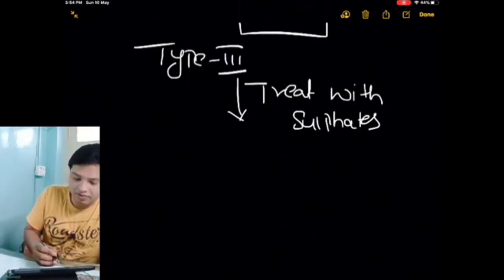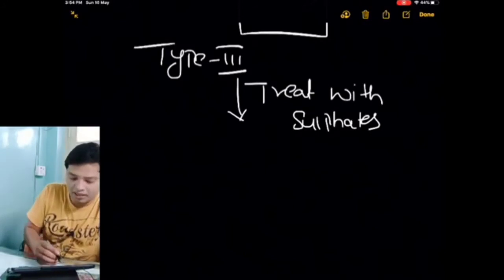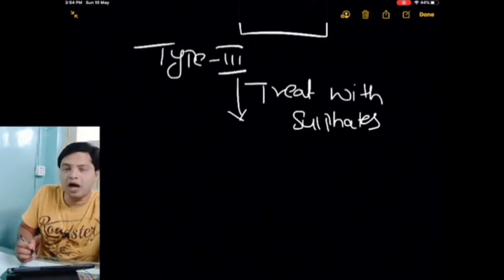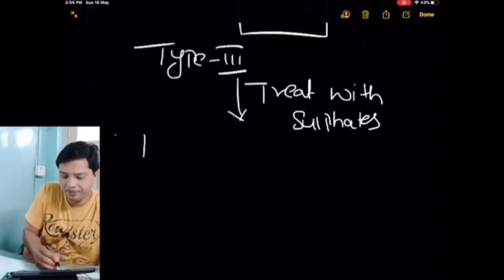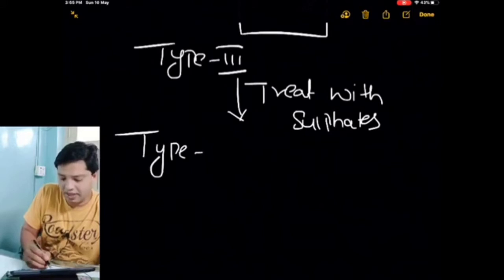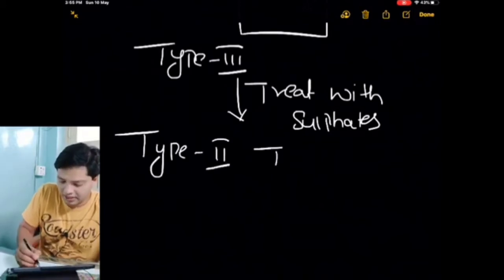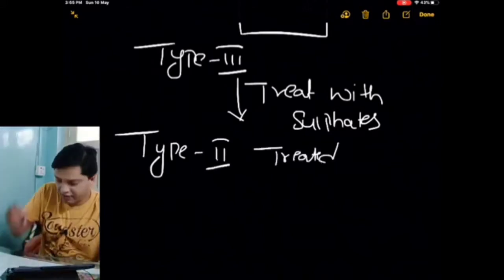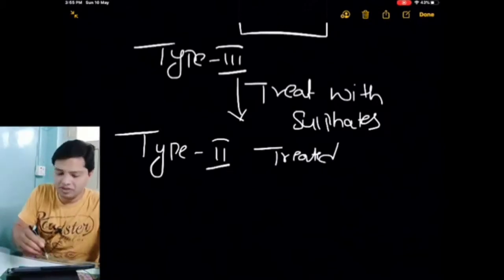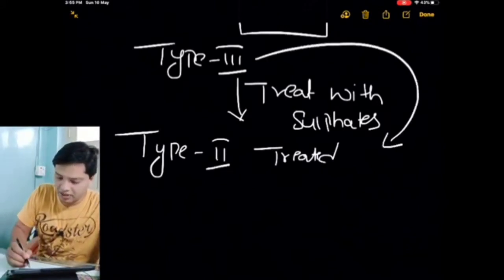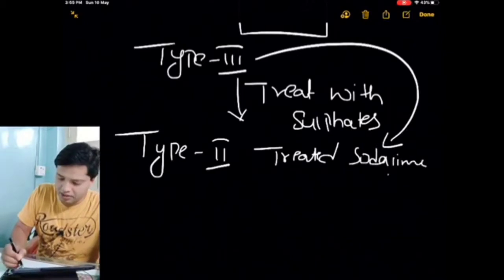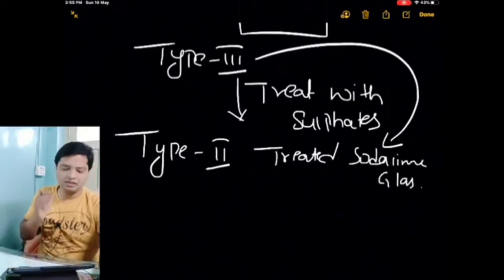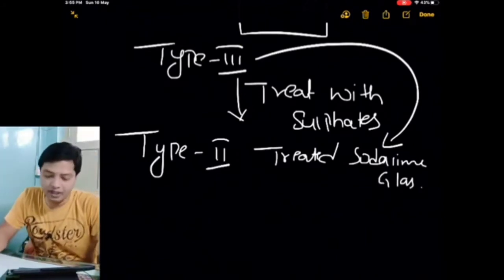Hence the glass will impart less alkalinity to the solution kept in it. The glass we get from the treatment of type 3 glass is type 2 glass, which we call treated because it has been treated with sulfates. You can say type 2 is a treated type 3, treated with sulfates.